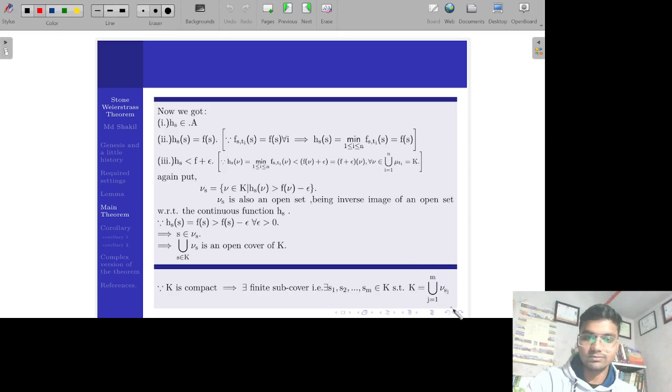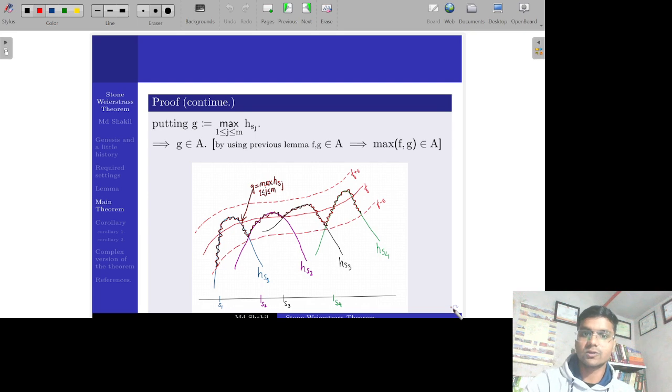Okay. So now again we got a finite subcover of K and different points, that is finite points S1, S2, S3, up to Sm.